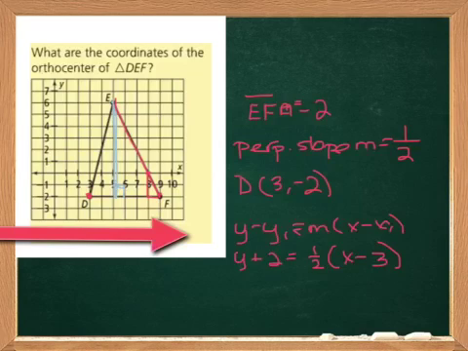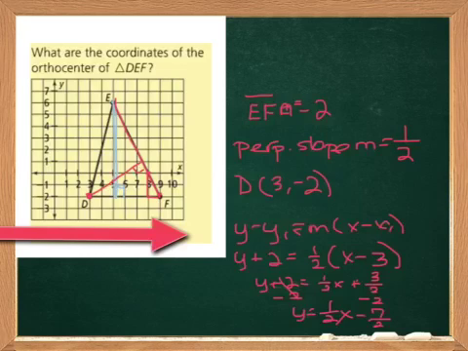This tells us that the equation of that line, subtracting the 2, would be y equals 1/2 x minus 7/2. So y equals 1/2 x minus 7/2 is the equation of the line from D to here that's perpendicular.